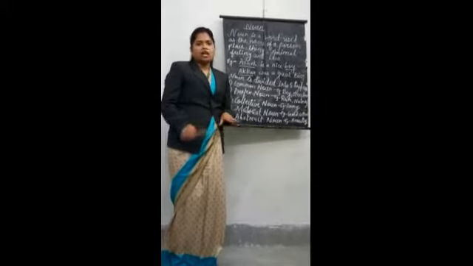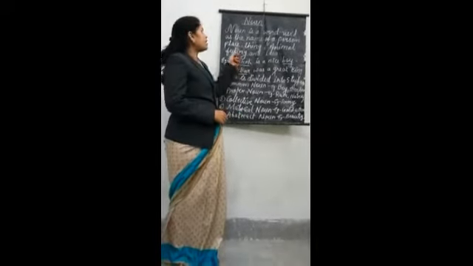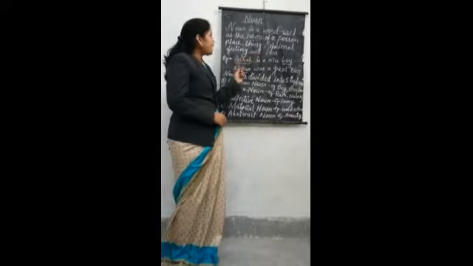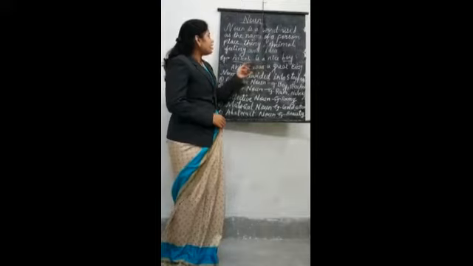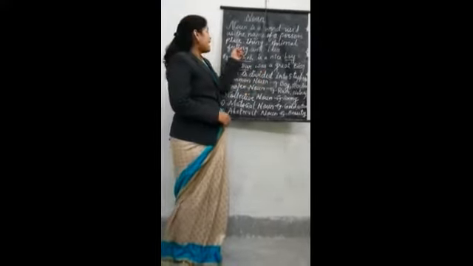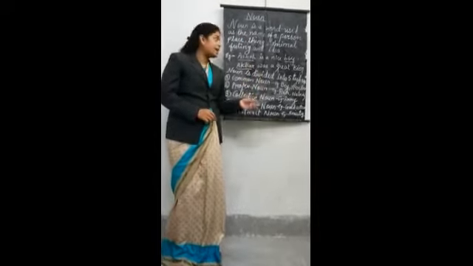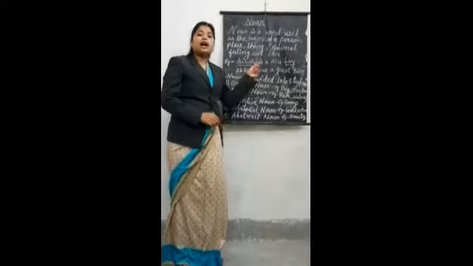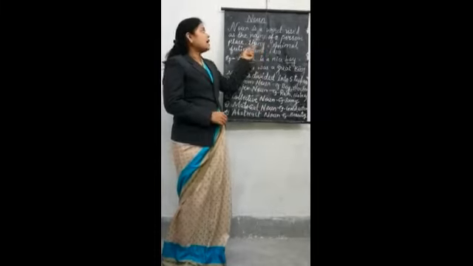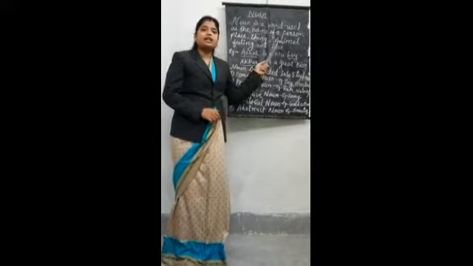We can also say that a noun is a word used as the name of a person, place, thing, animal, feeling and idea. So any naming word is a noun.